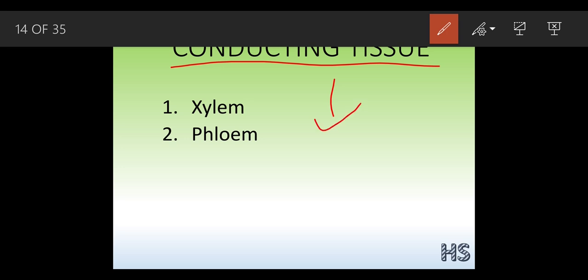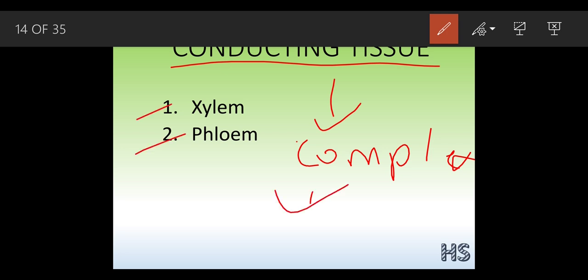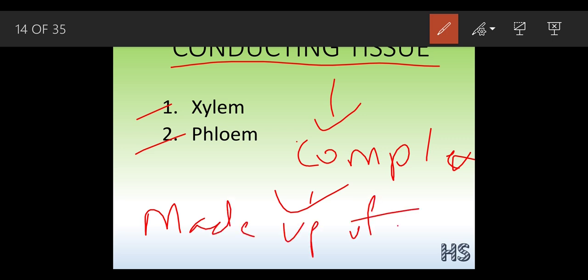Think. They are the opposite of simple. They are complex. Why are they said to be complex? As I have said, the simple ones are made up of one type of cell, but xylem and phloem are made up of many cells, so that is why they have the name complex tissues. These are the xylem and the phloem.